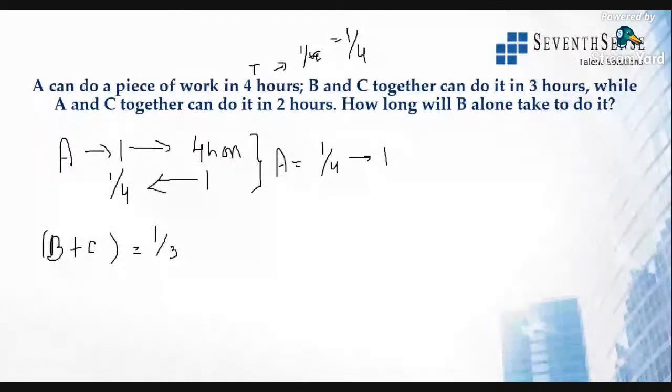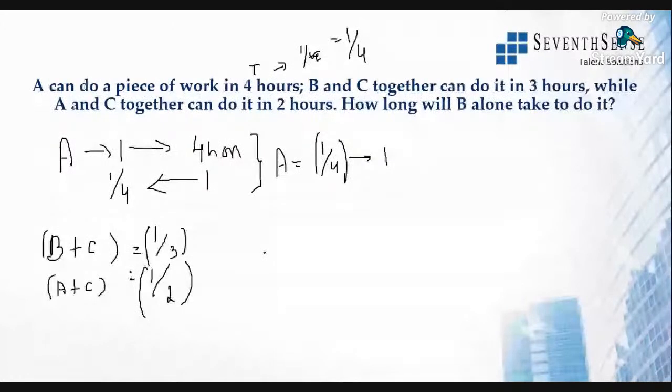Now, A and C can together do it in 2 hours. So 2 hours in the sense 1/2, which is half of the work every hour. A simple understanding. This is the part of work, guys. Whenever I am taking the fraction, it is the part of work done in 1 hour. Now, they ask how long will B alone take to do it?